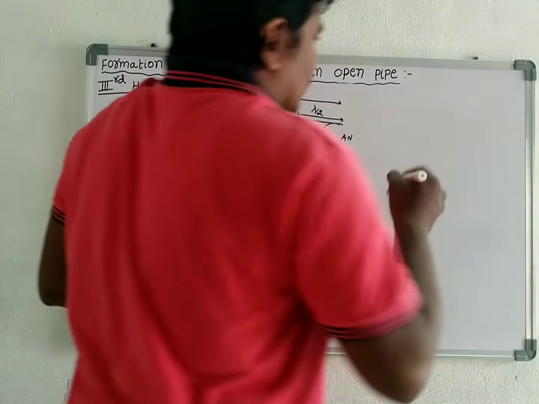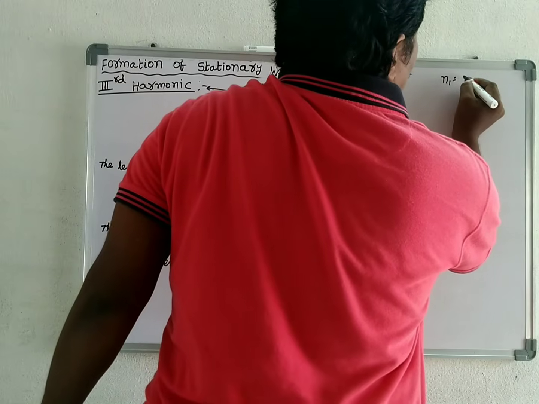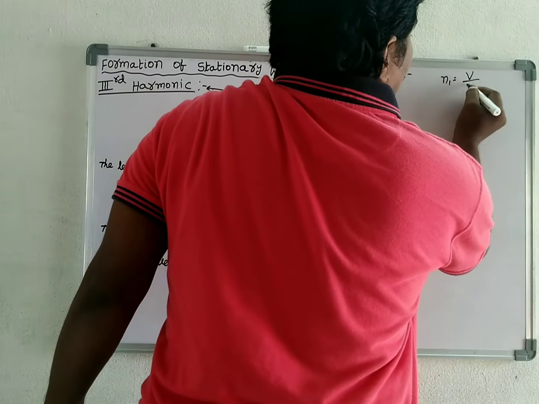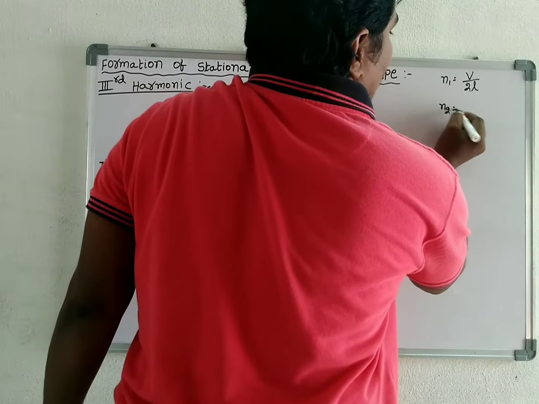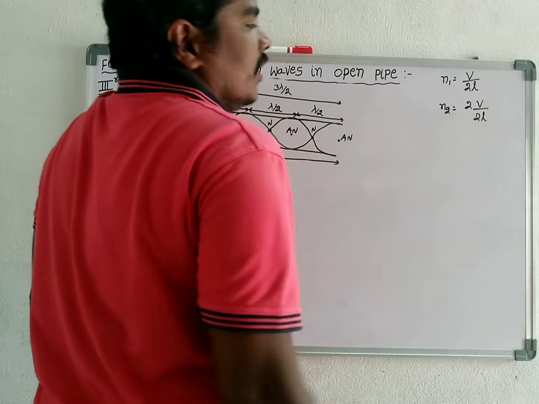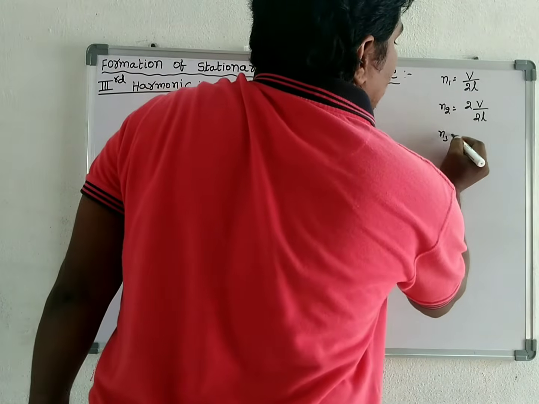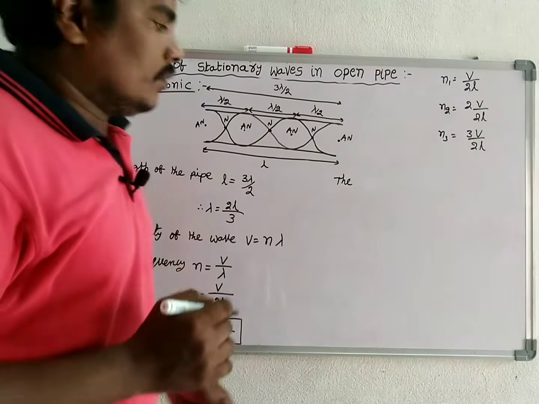In first harmonic, we get N1 is equal to V by 2L. In second harmonic, we get 2V by 2L. In third harmonic, we get 3V by 2L.